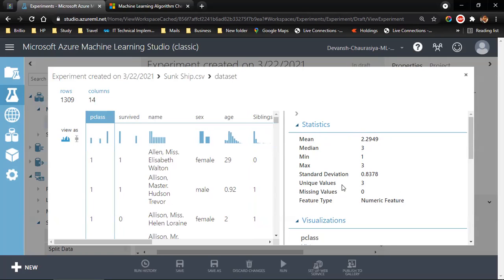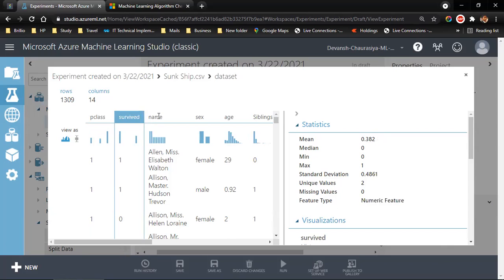Of course, there are 3 unique values because this is a classification problem that we are going to solve, and passenger class cannot be a continuous number. Passenger class 1, 2, 3, it could have been platinum or diamond, gold and regular, or diamond, gold and silver. So it's 1, 2 and 3, and it tells me this is a numeric feature. Now I click on survived. There are 2 values, of course, because the person either lived or did not live, survived or not survived, and this is also a numeric feature.